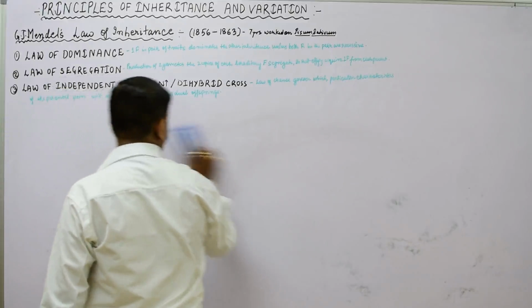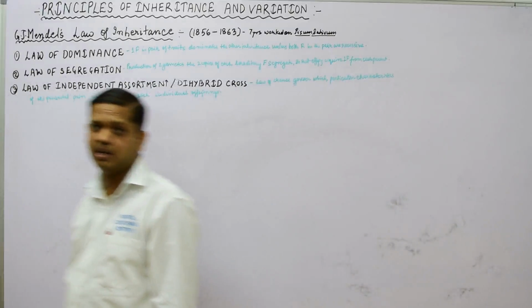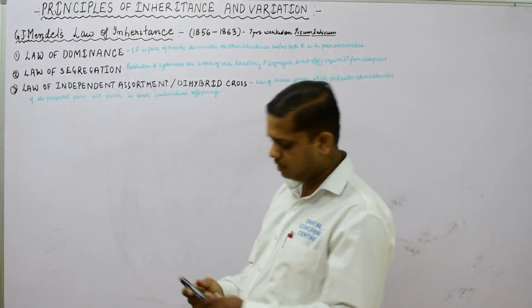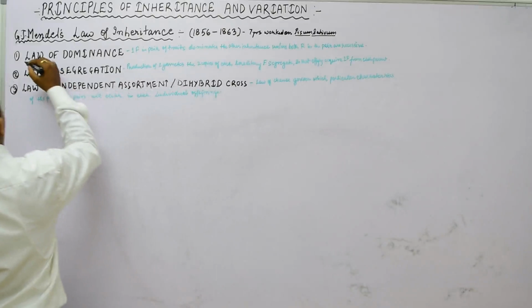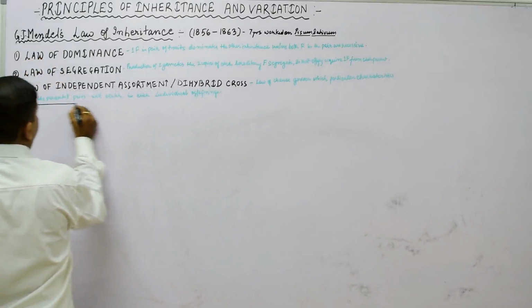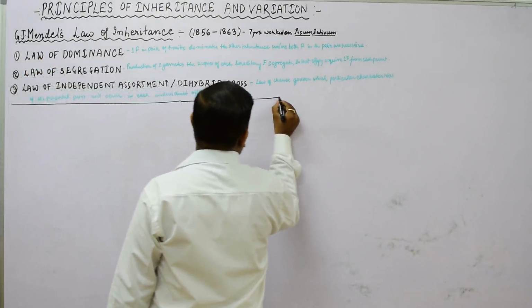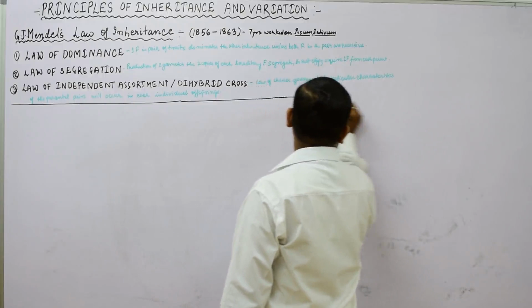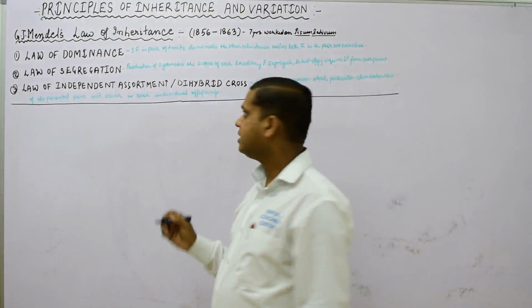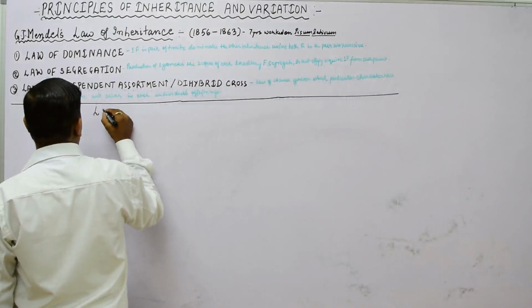Now first of all, with the help of a Punnett square we will understand the law of dominance. We are going to understand this first law, which is called the law of dominance. We will see what is happening in the case of the law of dominance. This will be understood with the help of a graph.